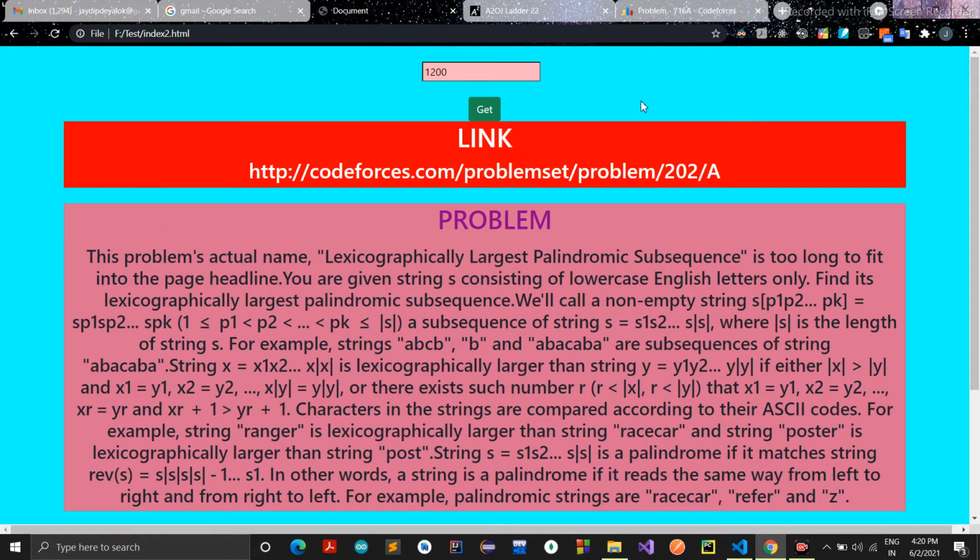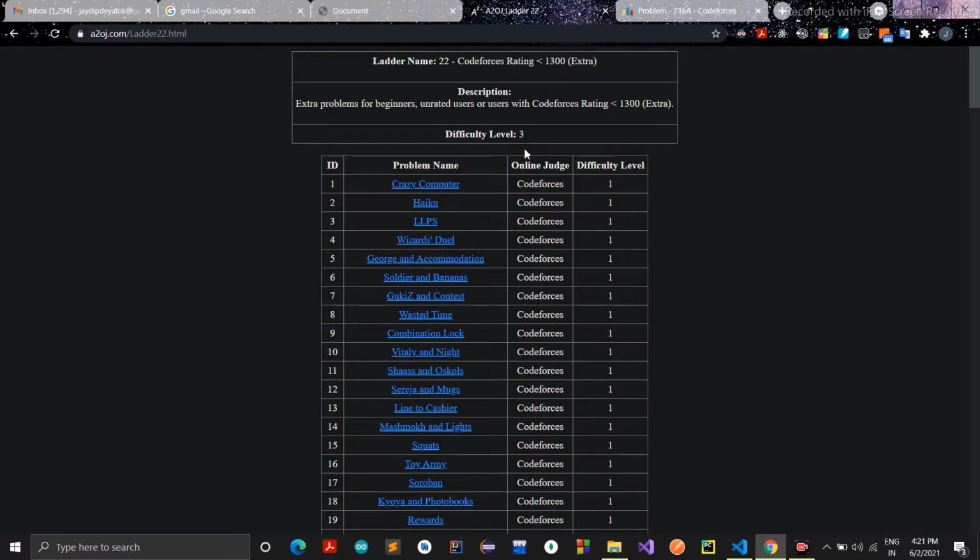Yeah, the problem for 1200 came. Any random problem it will fetch, not exactly the first problem. It will fetch any random problem with a rating of 1200, meaning according to this ladder, the rating is less than 1300. So it can be less than 1300, but not exactly 1200. It can be any rating less than 1300.